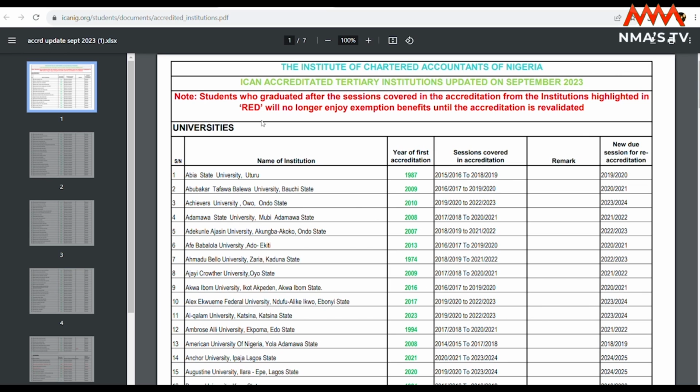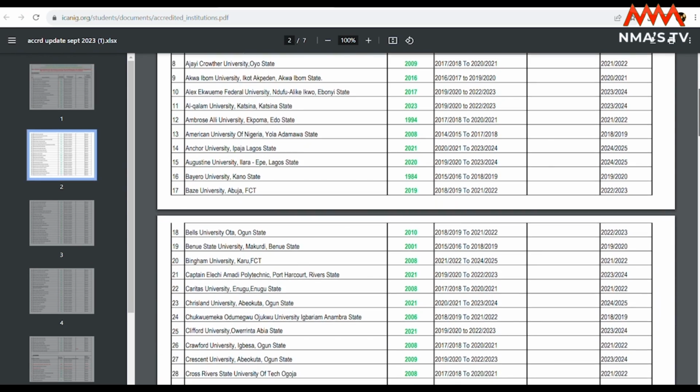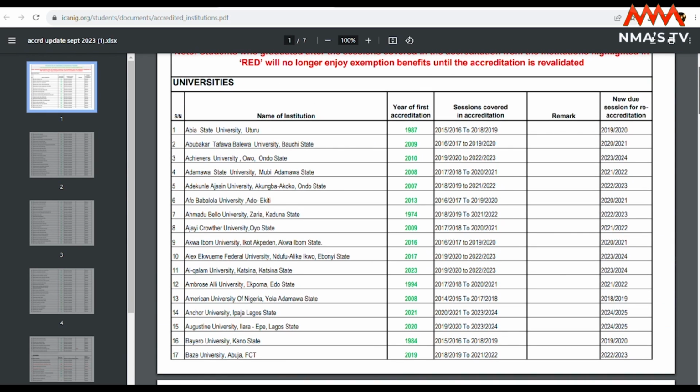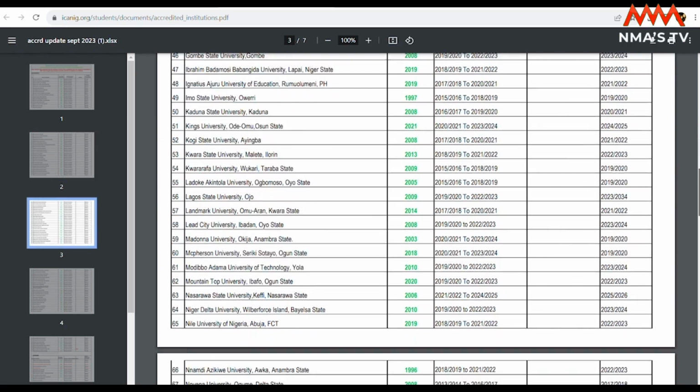You can see ICAN accredited tertiary institutions updated on September 2023. You'll be able to see if your school falls under this category, the year of first accreditation, and the sessions covered in the accreditation, to know if you got your certificate in 2015, are you covered by this agreement, right? And the date for the next accreditation.